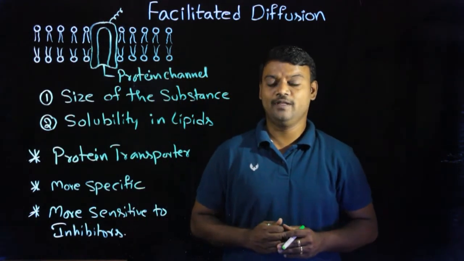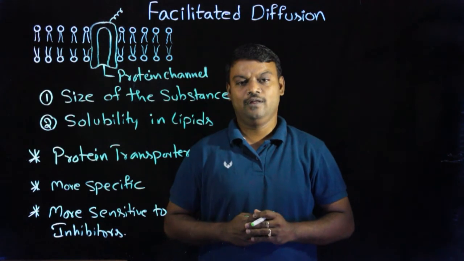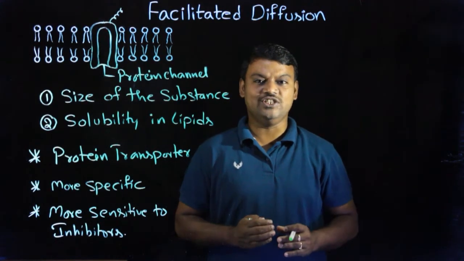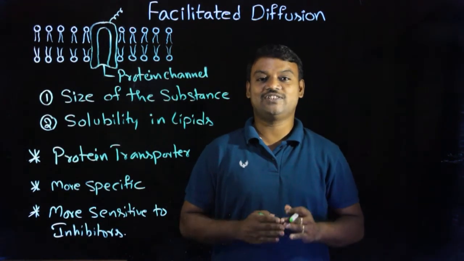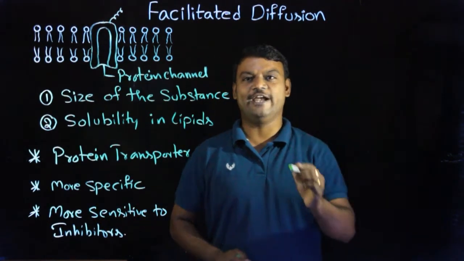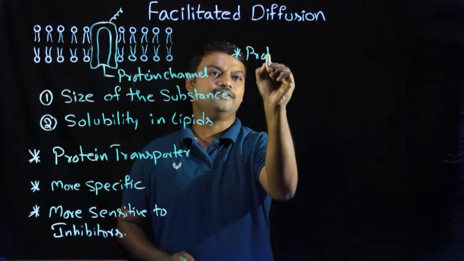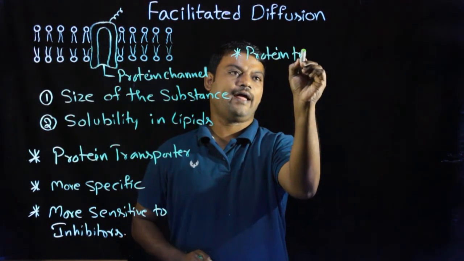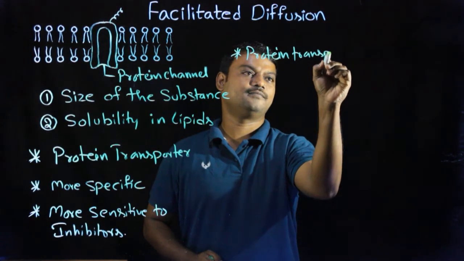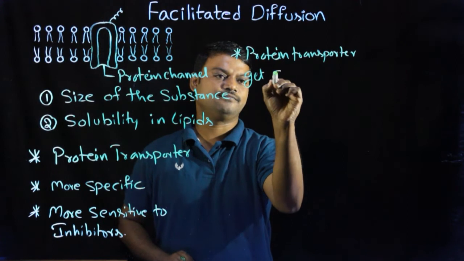At the same time, when facilitated diffusion takes place through the membrane and the transportation reaches maximum, in such condition the protein transporters get saturated. So one more important difference is that the protein transporters get saturated.